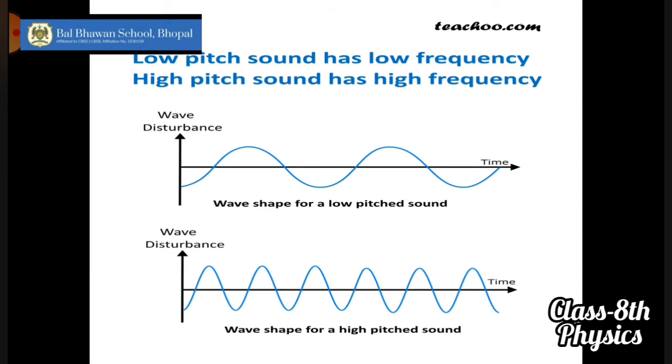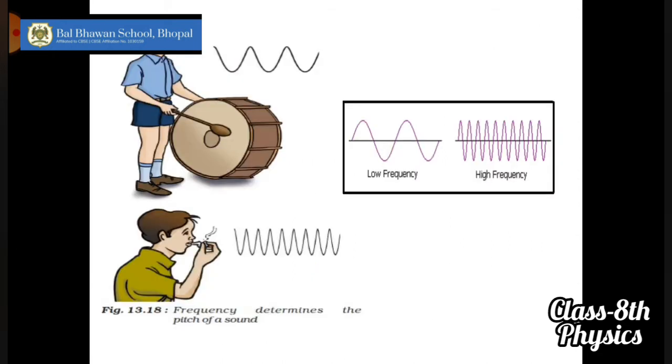and a high pitch. Okay, now you can see a drum produces a low pitch sound or a dull sound as compared to a whistle or a flute, where the vibrations are more, and so it is a high pitch sound. High frequency vibrations result in a high pitch sound.